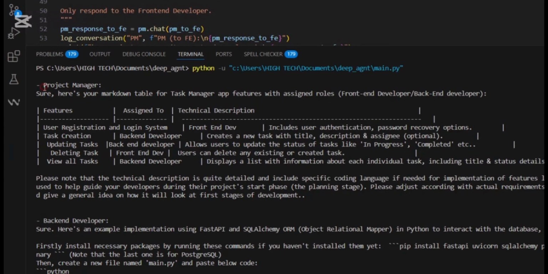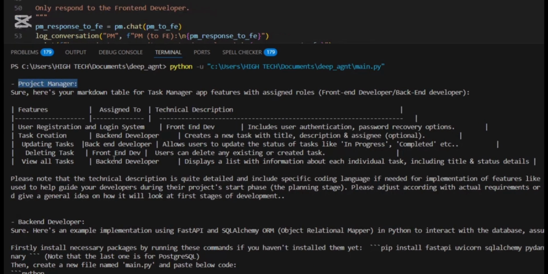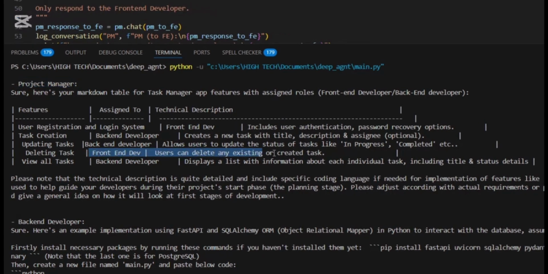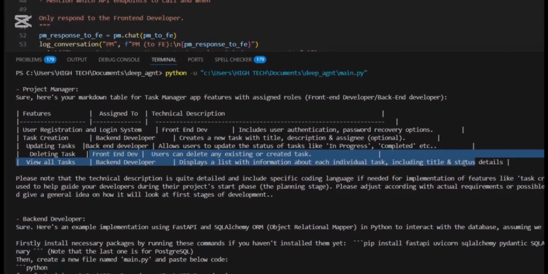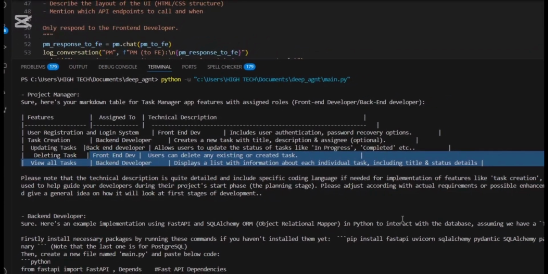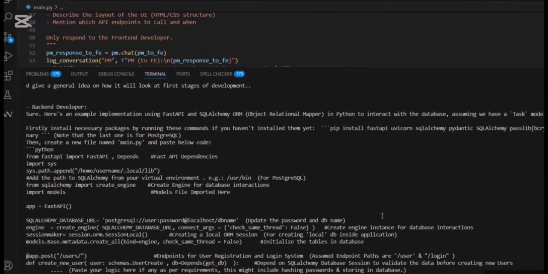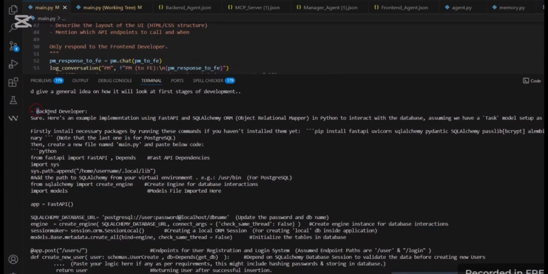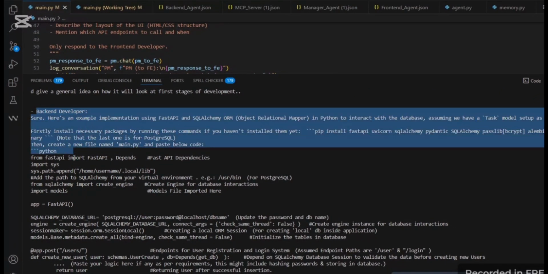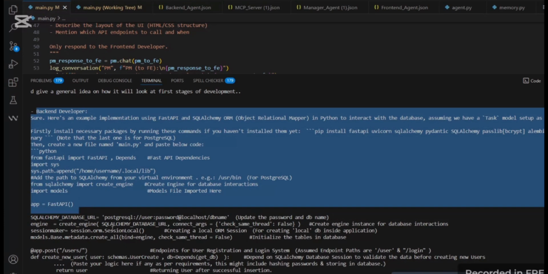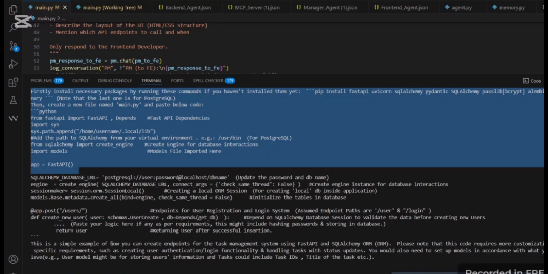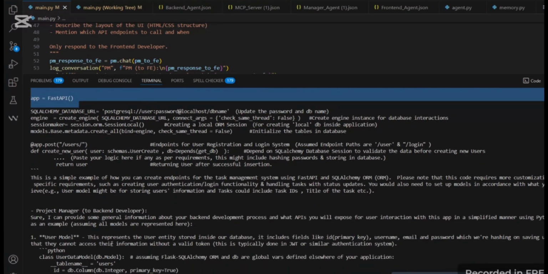After we asked the project manager to build a task manager app, he named all the functions we need to build this app, with each agent developing it with some description of the functions. And here the backend asks about some details, and of course he gives us some examples of how to build the backend and the API we need for this app.